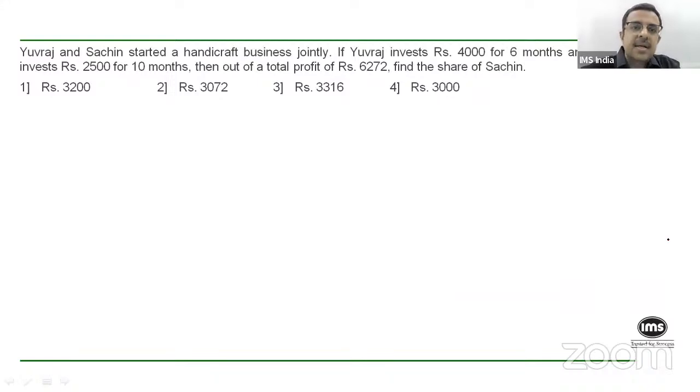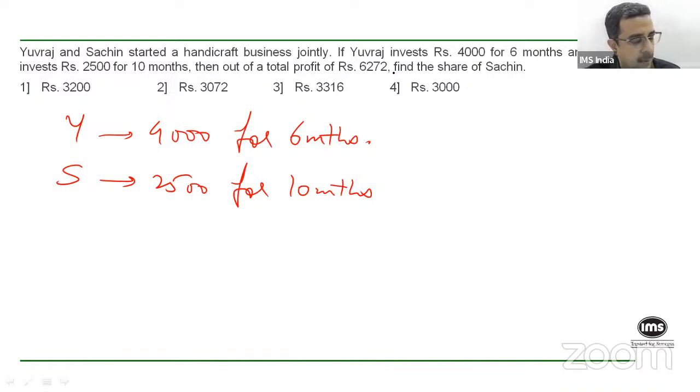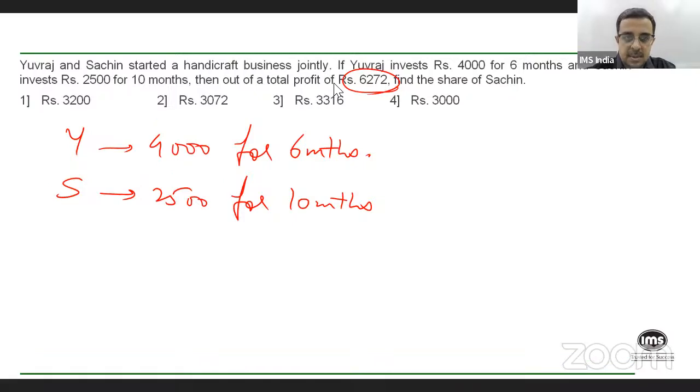Yuvraj and Sachin started a handicraft business jointly, right? Yuvraj invested 4,000 rupees for 6 months, whereas Sachin invested 2,500 rupees for 10 months, right? At the end of whatever period we're talking about, they made a total profit of 6,272 rupees. The question is, what is Sachin's share? Okay, solve.